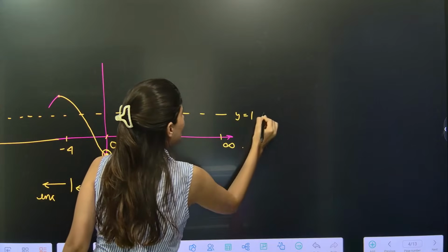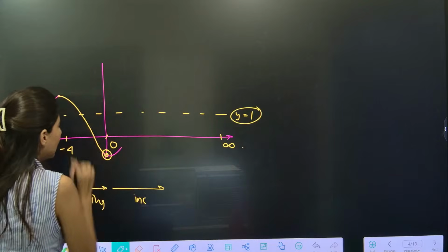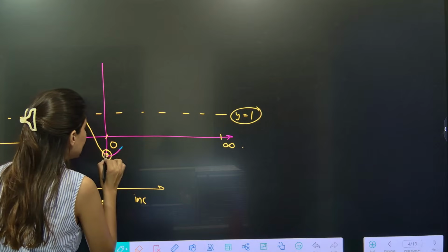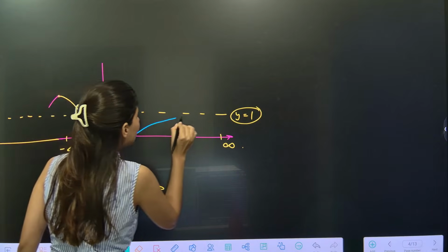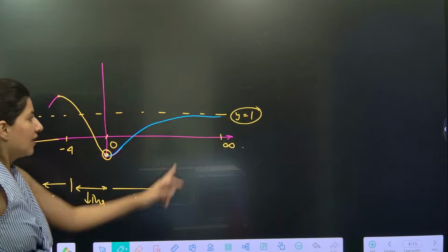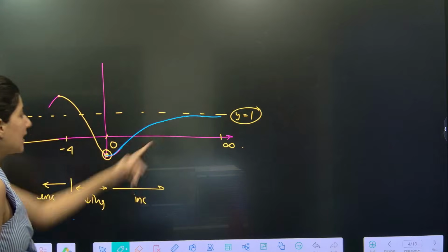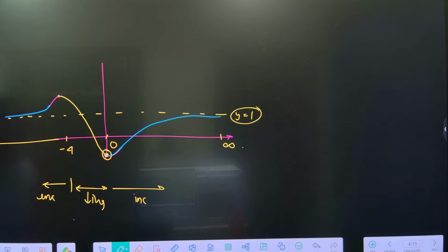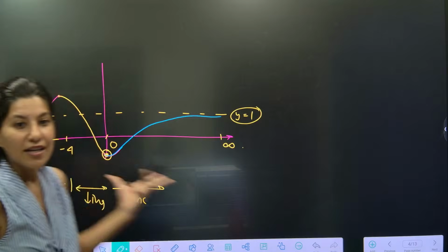Y is equal to 1, or f(x) is equal to 1. So basically what is happening, the function is increasing. Can you see the function is increasing? But eventually it is touching the y is equal to 1 line at plus infinity, and it is touching the y is equal to 1 line at minus infinity too. This is what your graph will look like.